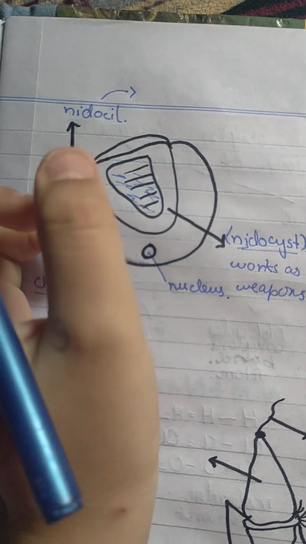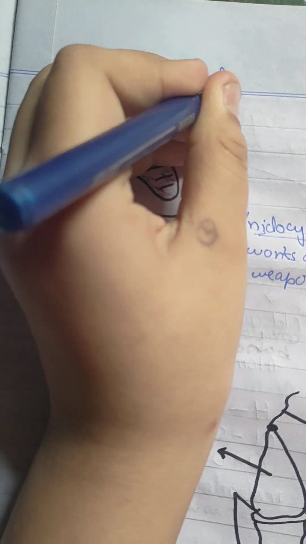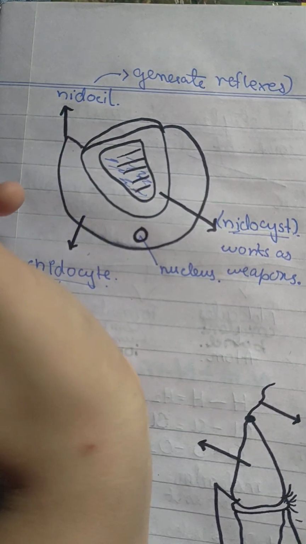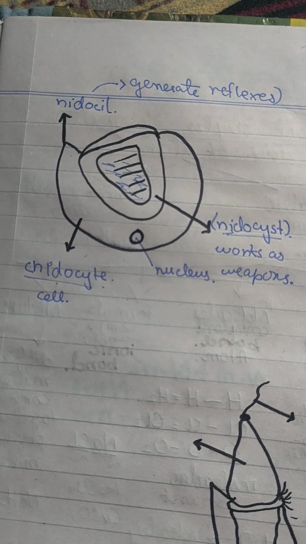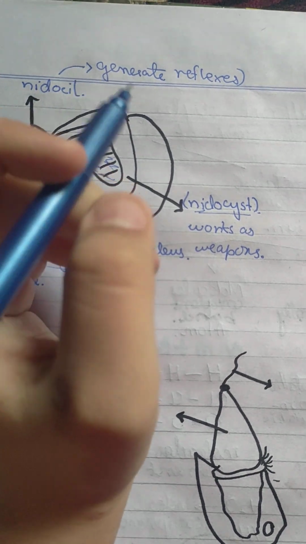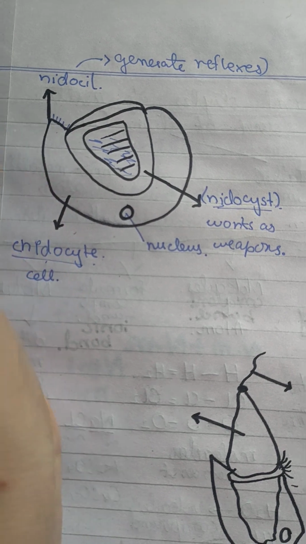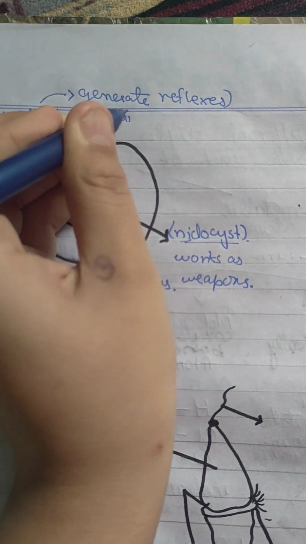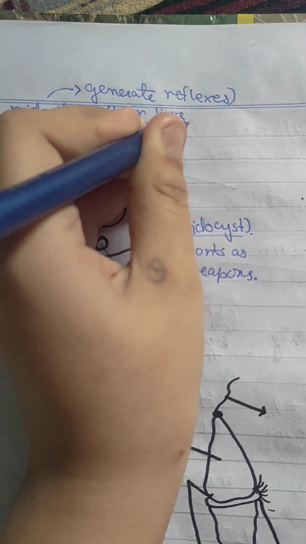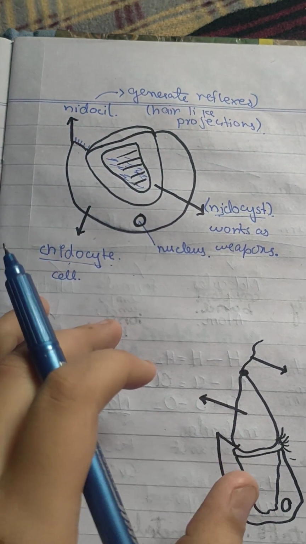Let me tell you that these will generate the reflexes. Okay, so when the reflexes are generated, these nidocell will generate the impulses, and here in the nidocell we have hair-like projections. Okay, so now see the process.